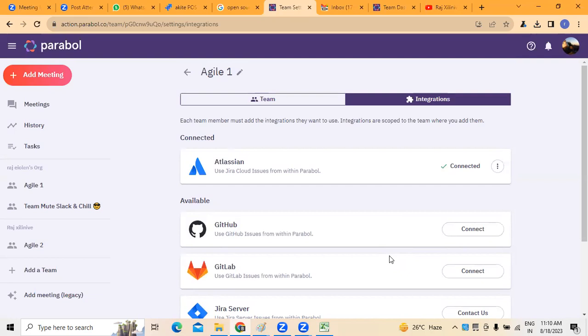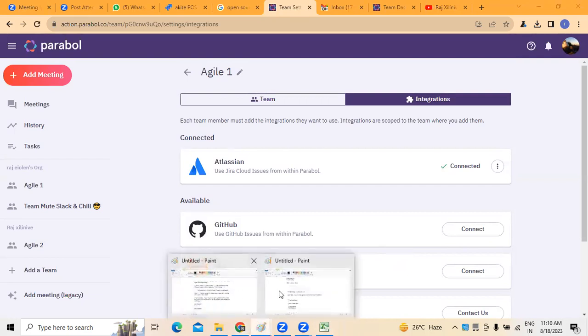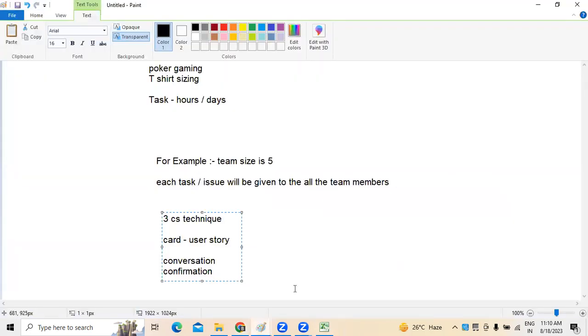So of course, there are a lot of tools available online nowadays, but it depends on the interest of the organization, the team's availability, what kind of tool they are going to use, the cost, and different reasons. They can use multiple tools to do effort estimation on the board.